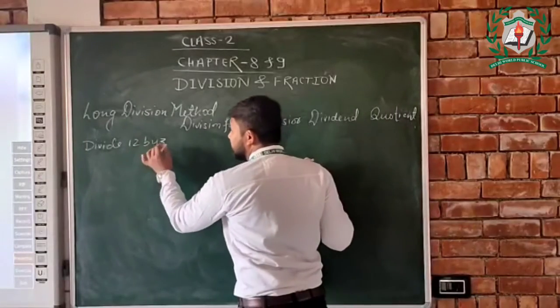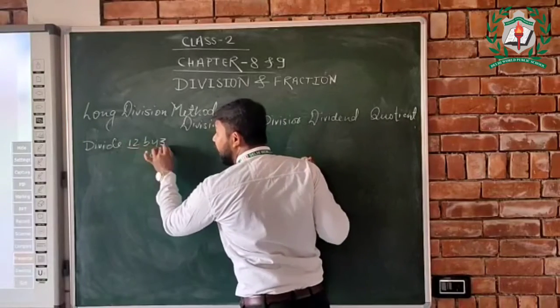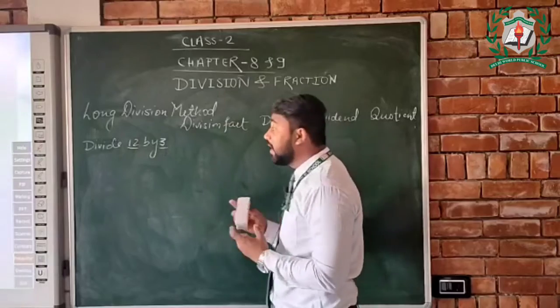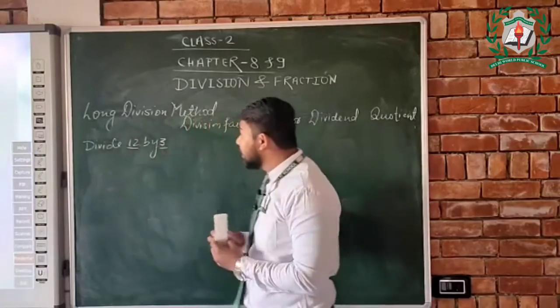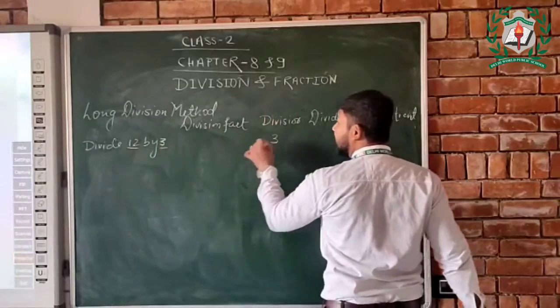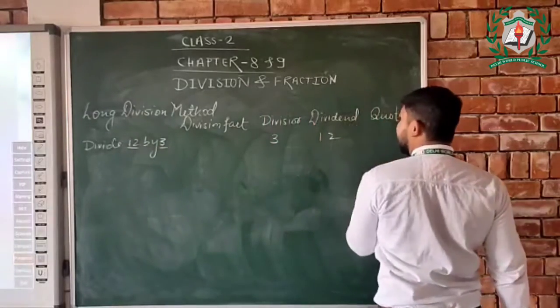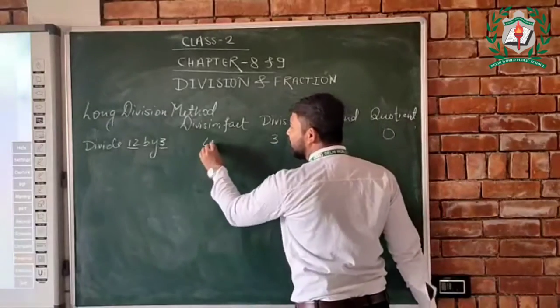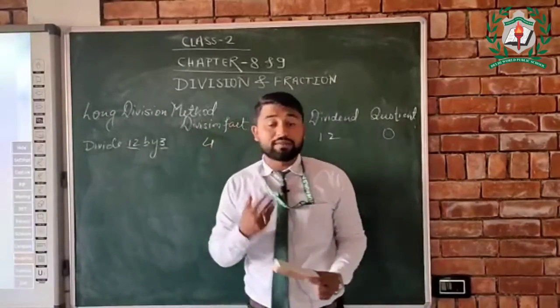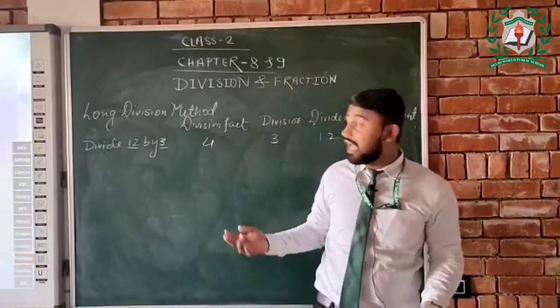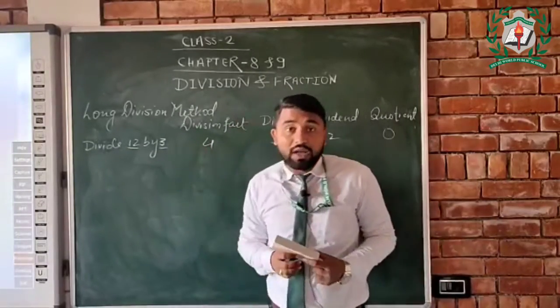See, 12 by 3. Divide 12 by 3. It means 12 को 3 से divide करो. 3 is the divisor. Dividend is 12. And the quotient will be 0. And the division fact will be 4. Read out the table of 3. 3 1 ja 3. 3 2 ja 6. 3 3 ja 9. 3 4 ja 12. So that will be 4.